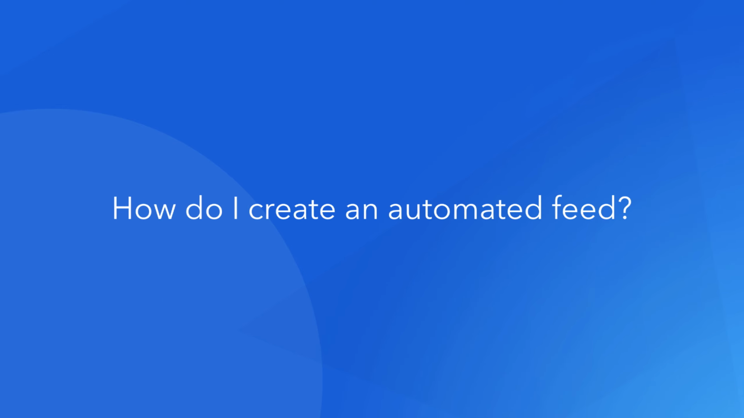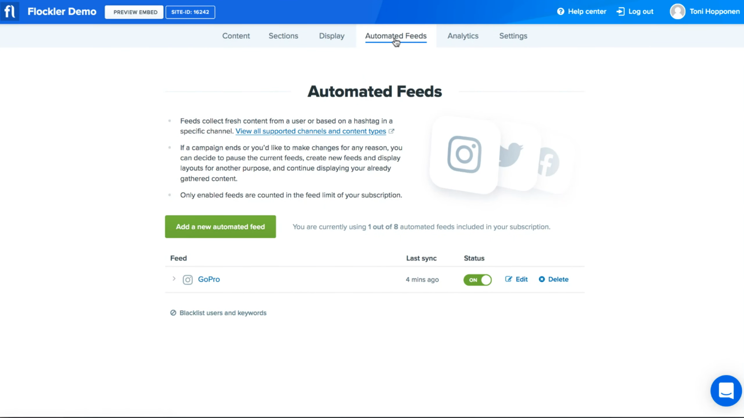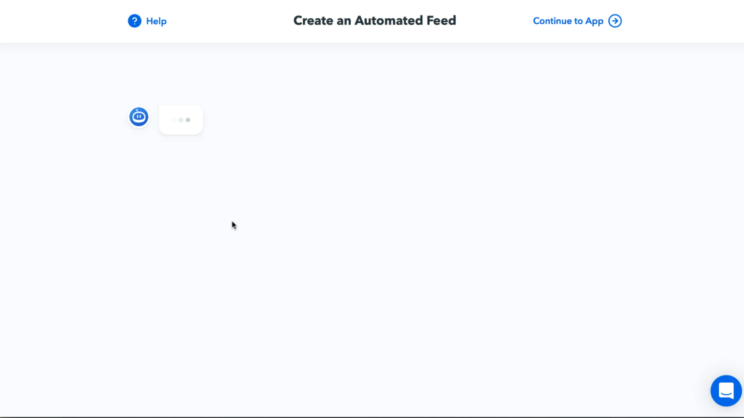How do you create an automated feed? Let's take a quick look. After logging into your Flockler account, navigate to the Automated Feeds tab. Here you can view automated feeds created by you or your colleagues. In this demo, I have created an Instagram feed gathering content by GoPro. Let's add another one. Click the Add a New Feed button.